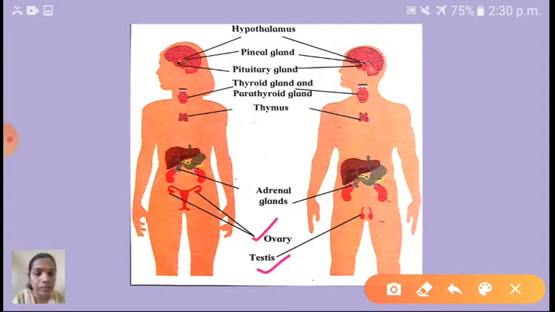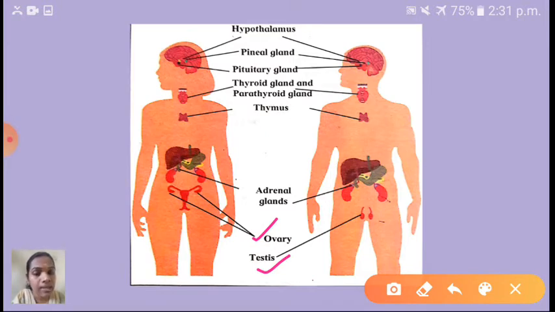In the scrotum. Okay, so once again I will repeat. We studied endocrine glands now, where they are located and what their names are. Hypothalamus, pineal and pituitary gland are located in the brain. Thyroid gland and parathyroid gland are located in the neck region.